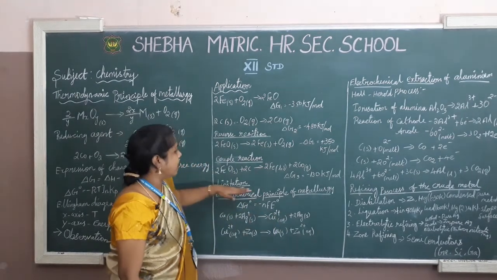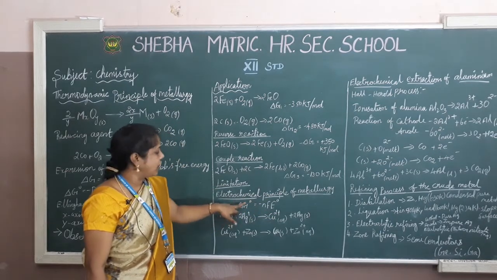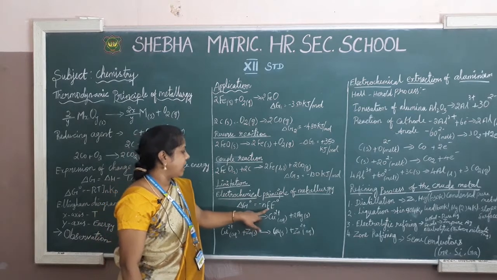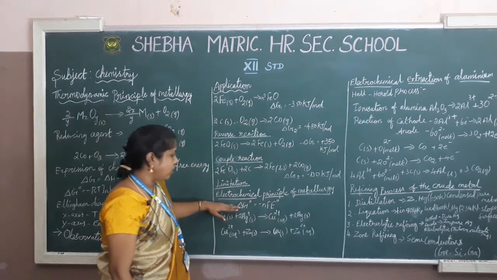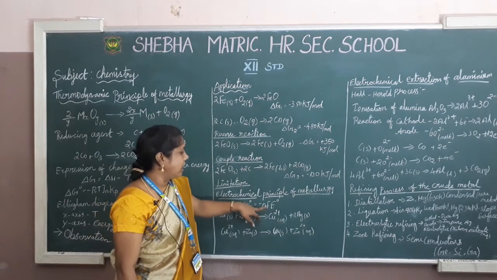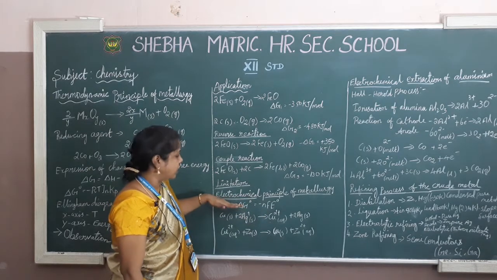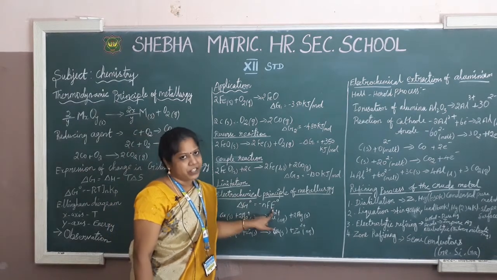In this electrochemical principle also we can give the common expression, that is delta G naught is equal to minus nF E naught. Here we already know that is the change of energy, n is the number of Faradays, F is the Faraday constant of this equation, and E is the electropotential.